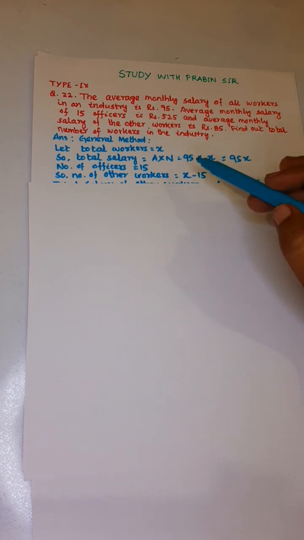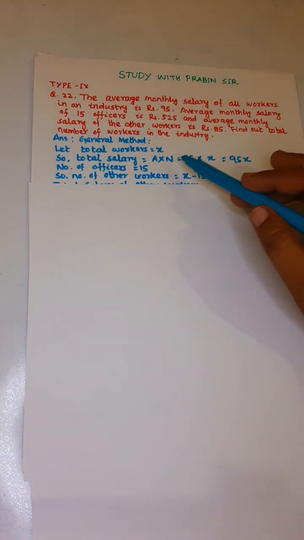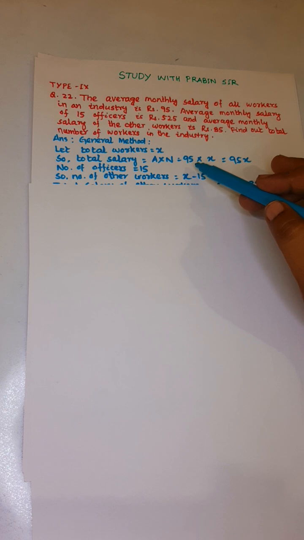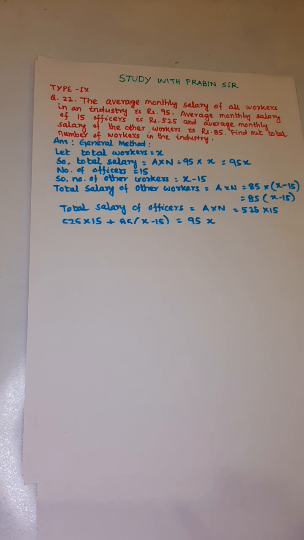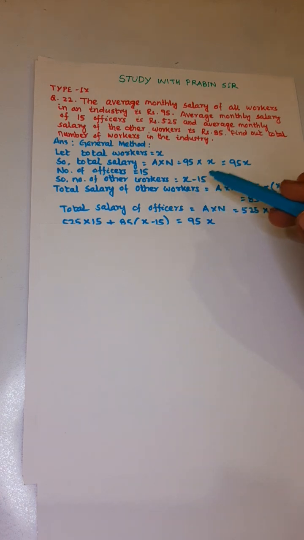Now first the general method. Let the total number of workers be x. So total salary, that is T, is equal to A into N. Here A is 95 and N is x. So 95 into x, that is equal to 95x. Now the number of officers is 15. So the number of other workers is equal to x minus 15.